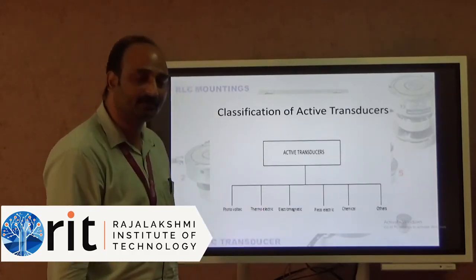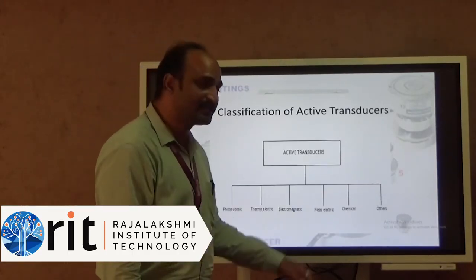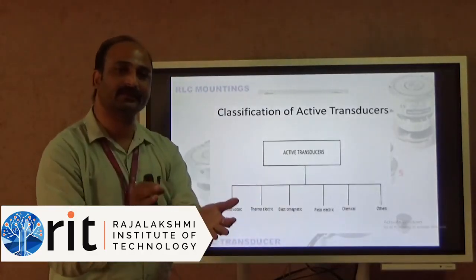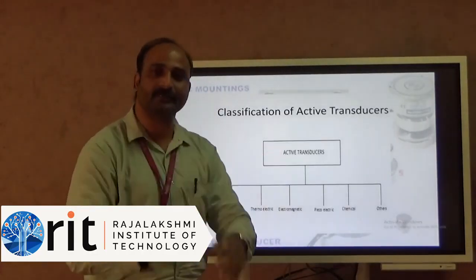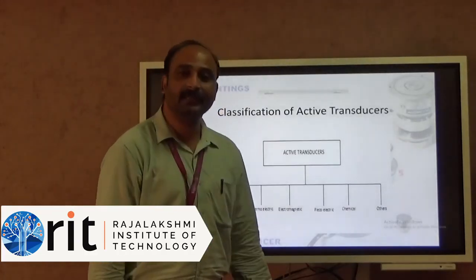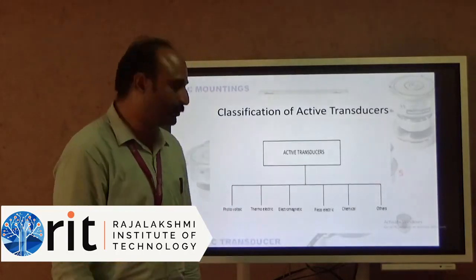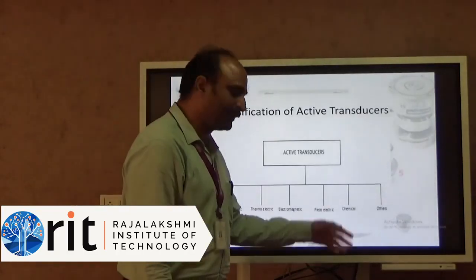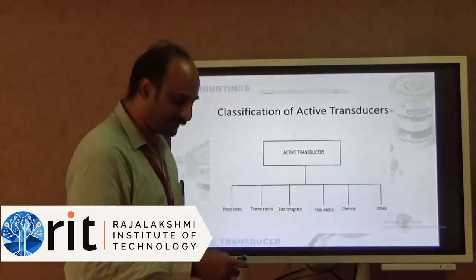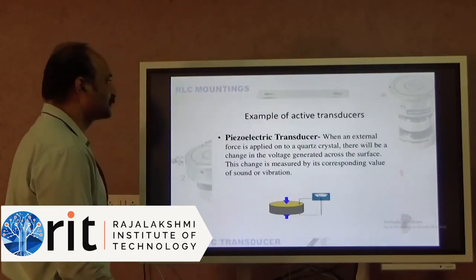We call that an electromagnetic transducer. Next one is piezoelectric. Pressure is converted based on the piezoelectric working principle, and this physical quantity is converted into an electrical signal. Then chemical transducers, chemical active transducers and other varieties of transducers.